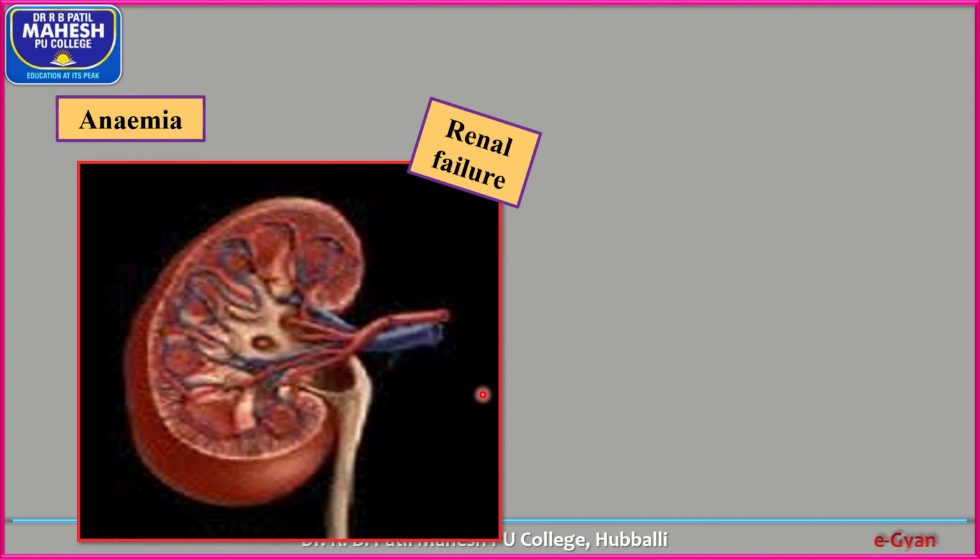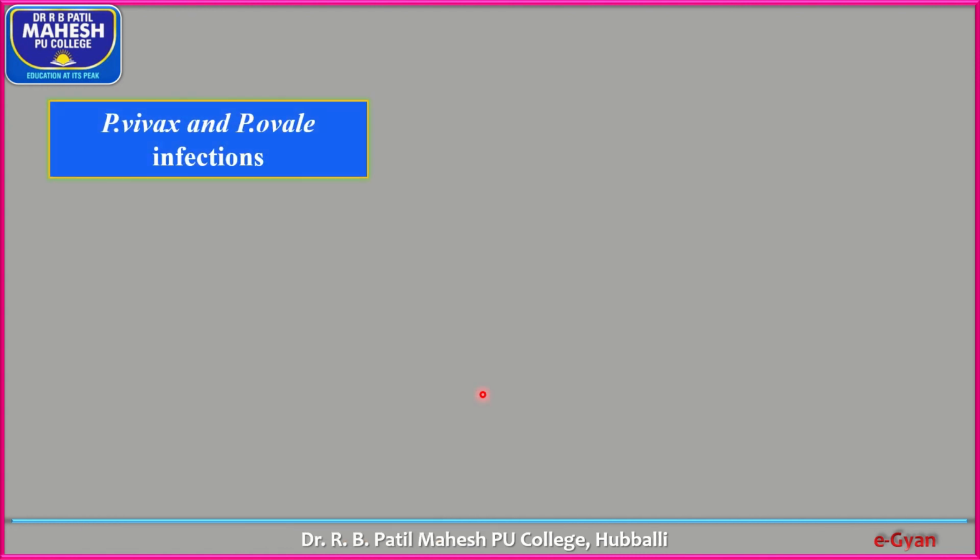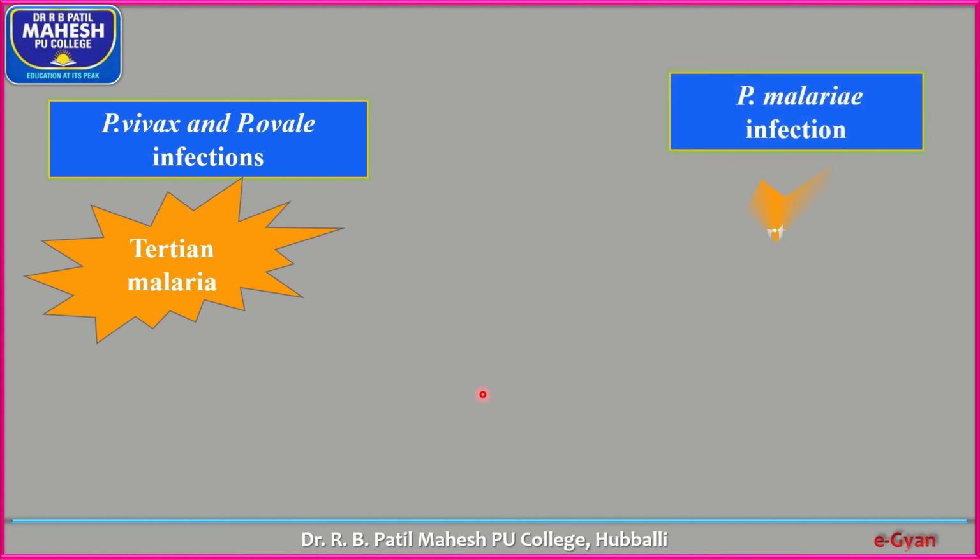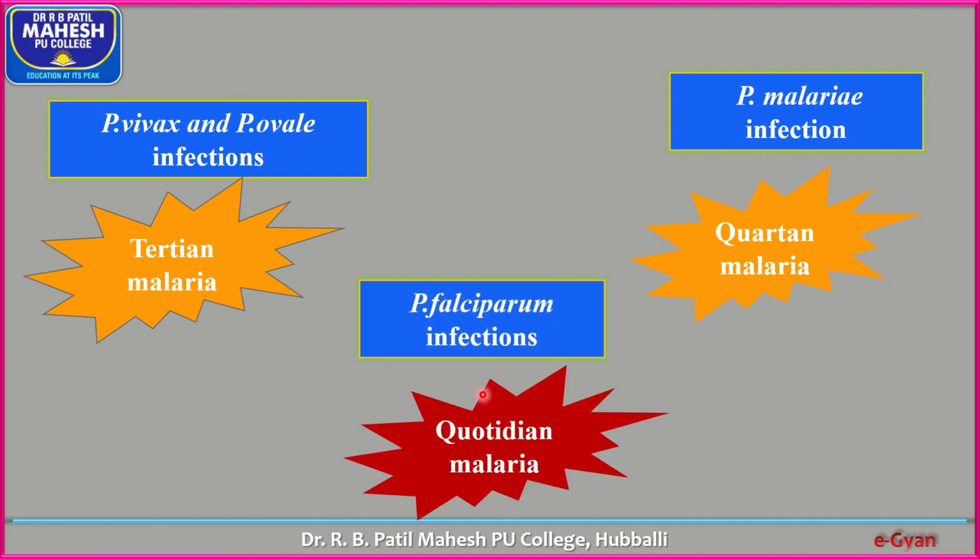Sometimes it may lead to renal failure. Okay. So Plasmodium vivax and Plasmodium ovale infections are called tertian malaria, whereas Plasmodium malariae infection is called quartan malaria, whereas falciparum infection is called quotidian malaria. So based on the incubation period.